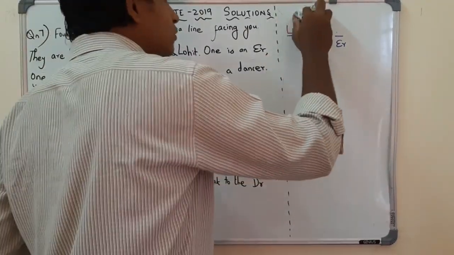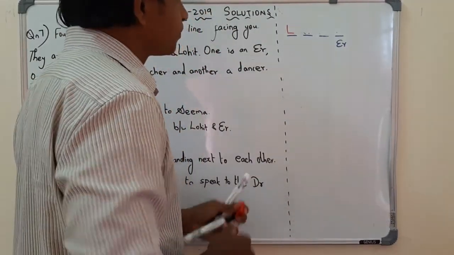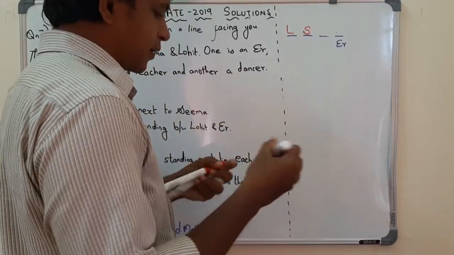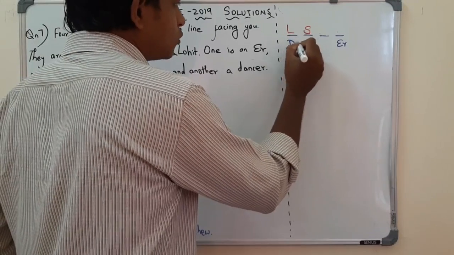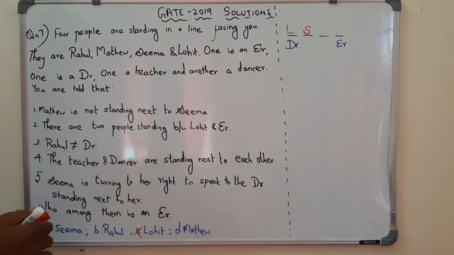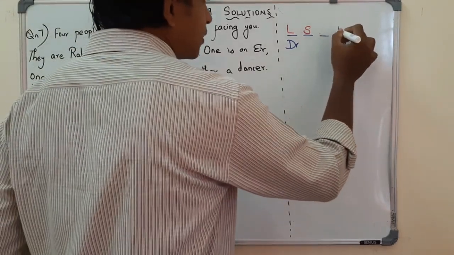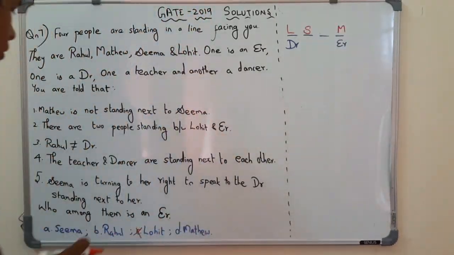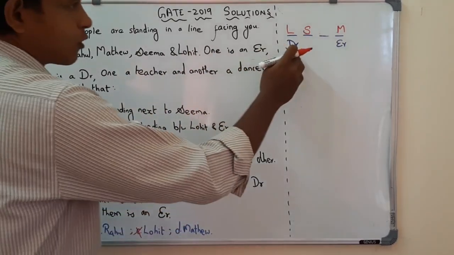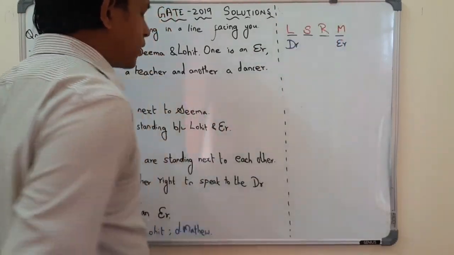So we can conclude this. We have tried all the other options. So Seema's position is here and Seema is turning to her right to speak to the doctor. Now Matthew is not standing next to Seema, which means Matthew has to stand here. He cannot stand here. Then there are two people standing between Lohit, so that condition is okay. Rahul is not a doctor. Yes, of course, Rahul is not a doctor. Now we have concluded that Lohit is a doctor and this position is occupied by Rahul.